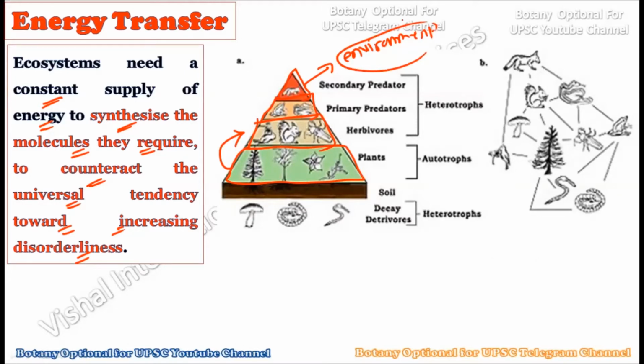Okay, as you know, due to this energy there is an ever expanding universe, and the universe has this tendency to go into disorderliness constantly, and this energy flow will contribute to that. Now this particular ecosystem which runs on this energy, this food material, will always be dependent on the sun, and when this gets transferred, it will always be transferred in the unidirectional way, and this will not come back, and hence this will contribute to the increasing disorderliness in the universe.